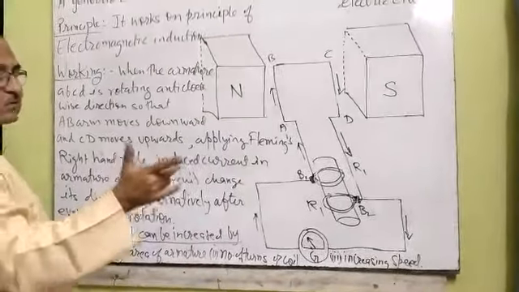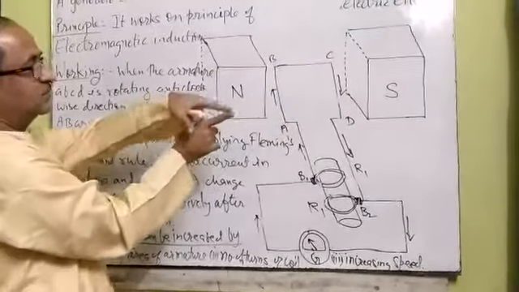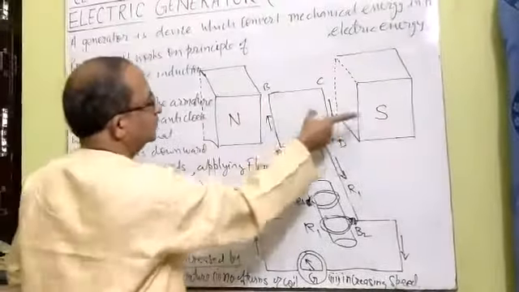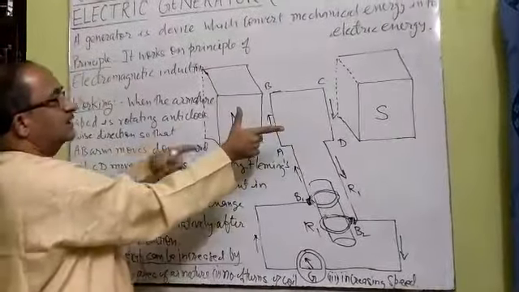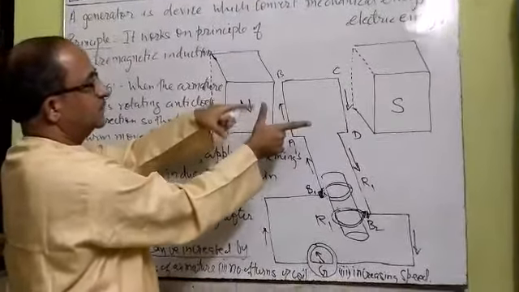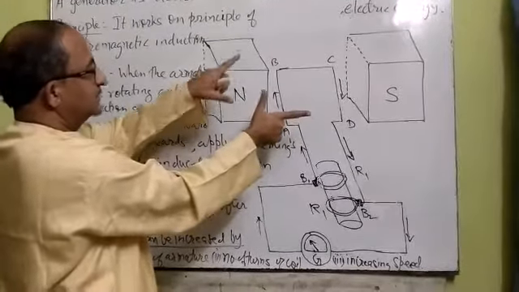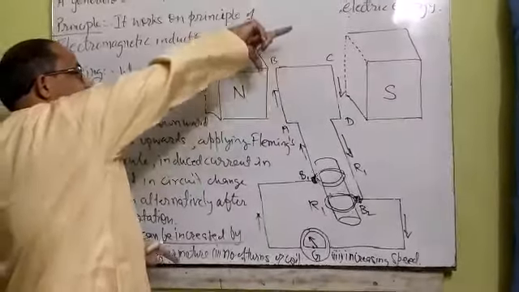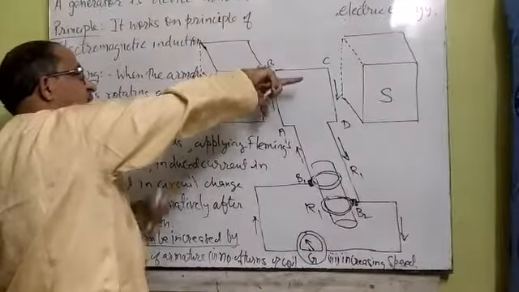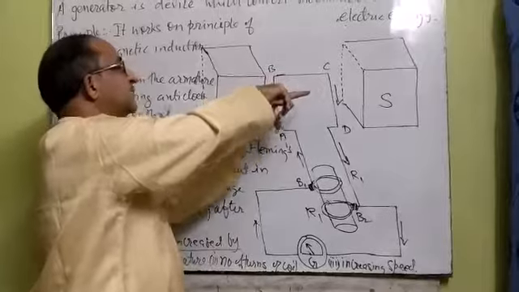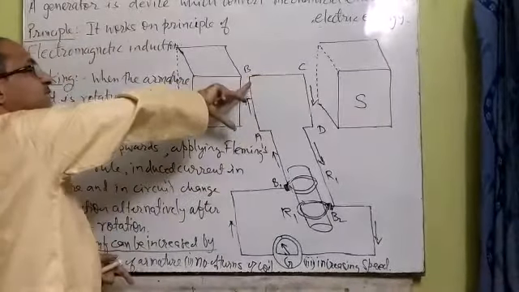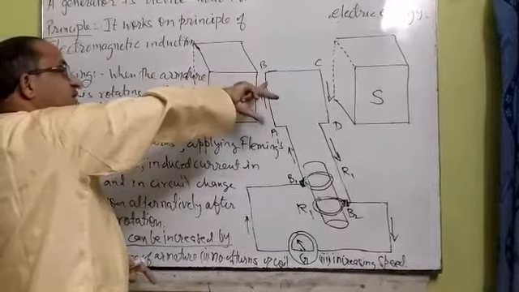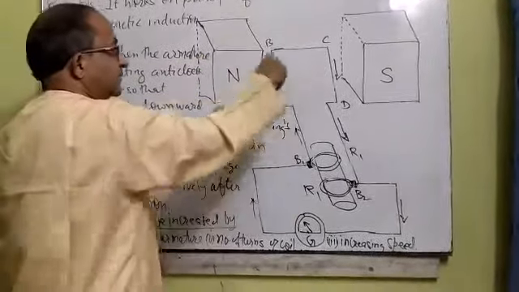According to this rule, you keep the forefinger towards the magnetic field lines, which are always from north to south, and the thumb will always point towards the direction of motion of the coil. Since the AB arm is moving downward and the magnetic field is from north to south, this time the induced current will be in the direction ABCD.